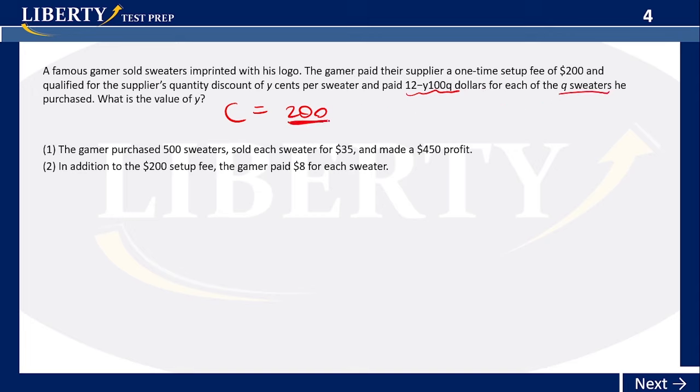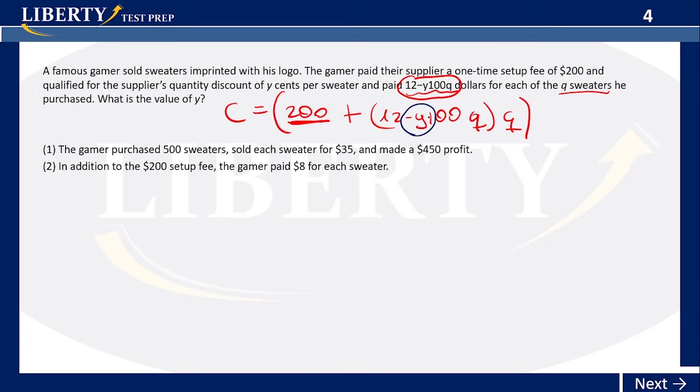So the cost is this fixed cost of 200 that he pays, then plus what? Plus quantity and the cost per, the variable cost. What is the cost per sweater? Is this one, 12 minus Y over 100, Q times what? Times the number of sweaters he bought, times Q. So that's your total cost. The first one, 200, being the fixed cost, and the other part being the variable cost. And they ask you for the actual value of Y here. Y. What is Y?